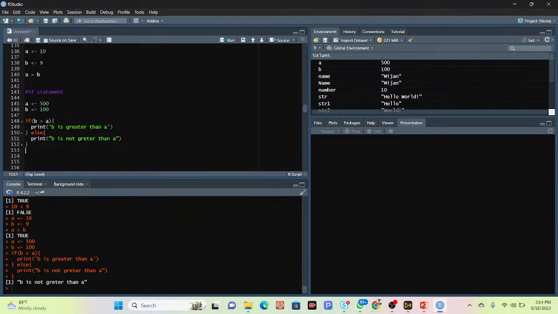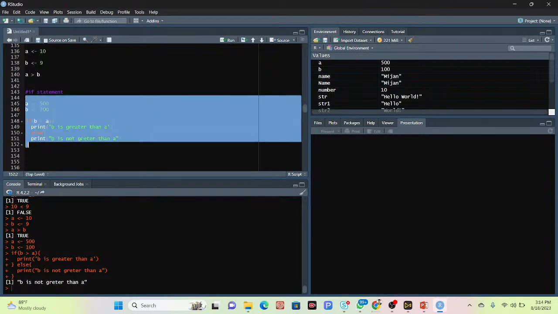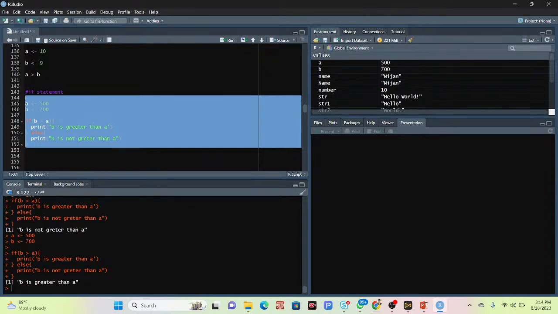We can get the second result, B is not greater than A. Suppose I put here 700. This time I can get the first one, B is greater than A. So I can simply run the code again. If you want, you can simply select all of those lines and click directly run in here. Then it will be done. You can see we get the result: B is greater than A.